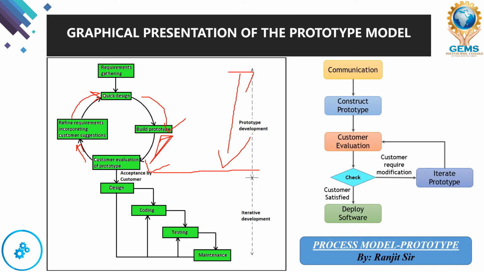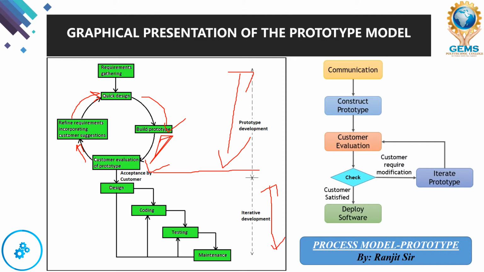Once the customer accepts the prototype, then design will become the next phase, then coding, testing and maintenance. This all will happen once the customer accepts our prototype. So this all comes under the iterative development model. So this is how our prototype model is working. This is the graphical representation. I tried to make it easy for you to understand how this model works.